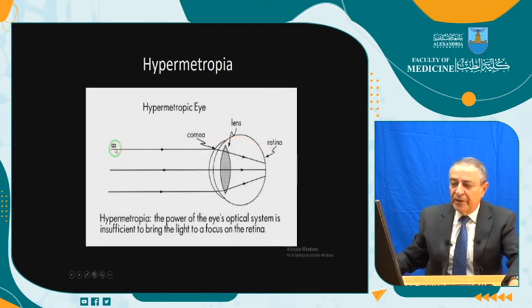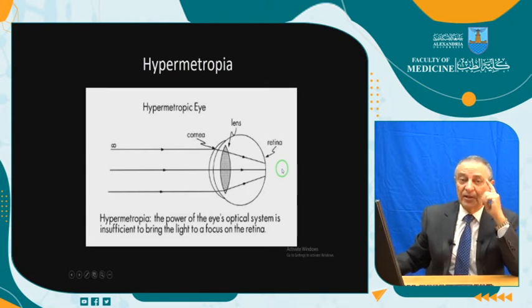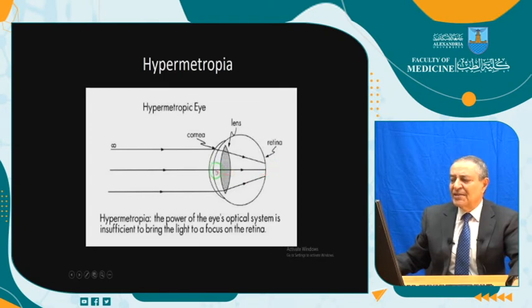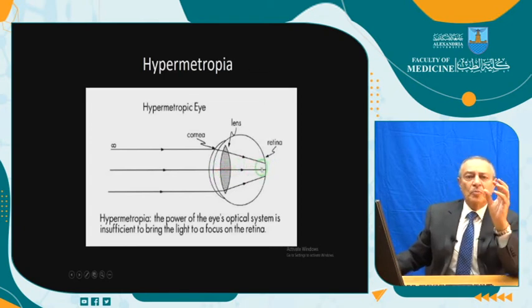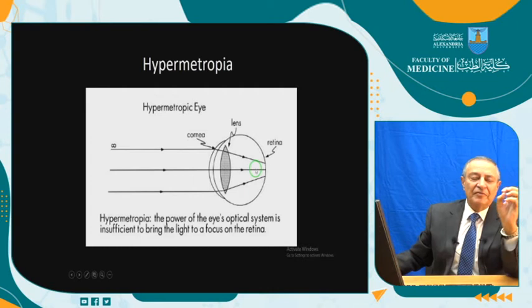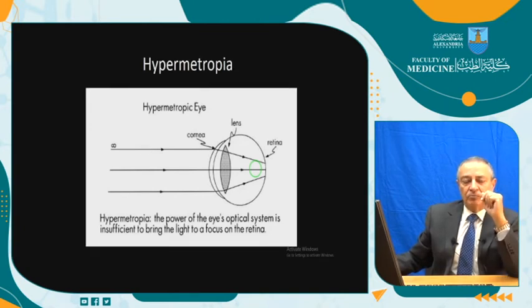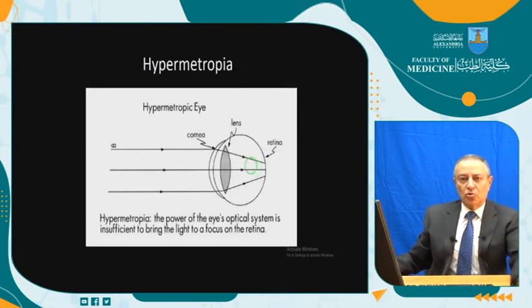Rays coming from infinity through the dioptric system of the eye are coming behind the retina. Let's think in the same manner that we thought about myopia. What is the main factor? It is the axial length of this globe, that the globe is small inside. It stopped at the infantile age, like it stopped while it is small. What is the cause? Also genetic. It is not acquired. Genes are playing the major role here.